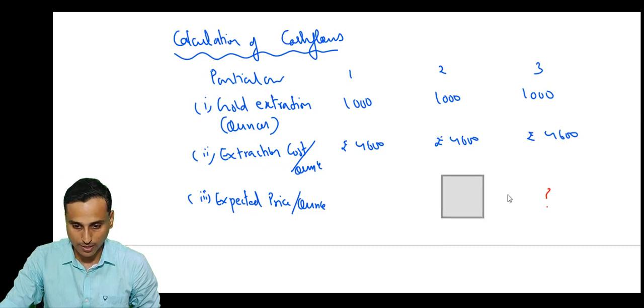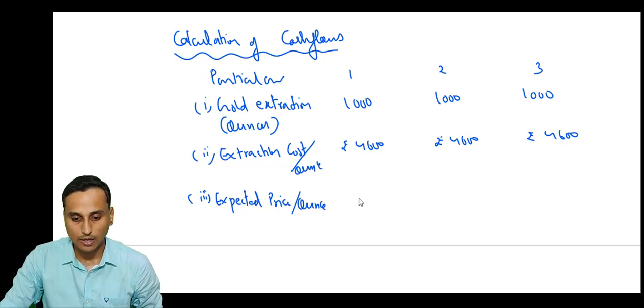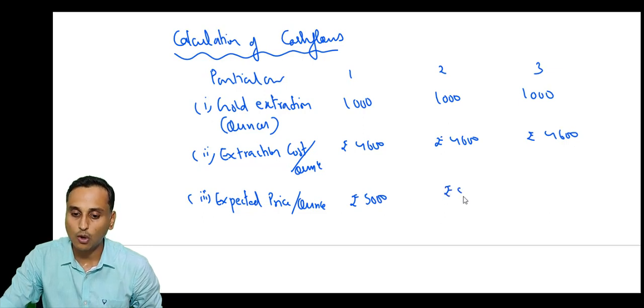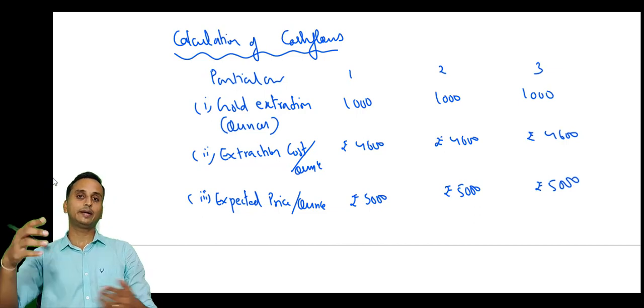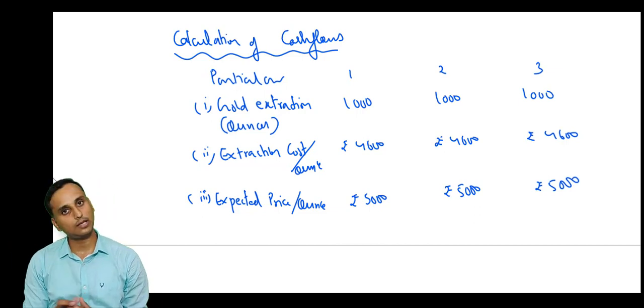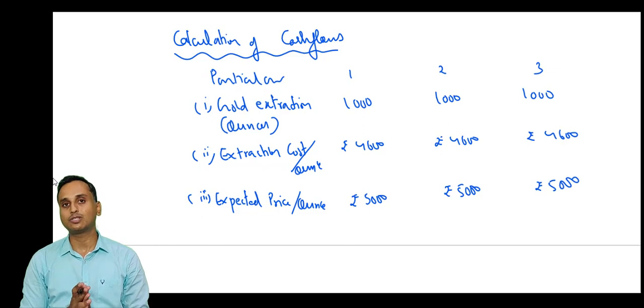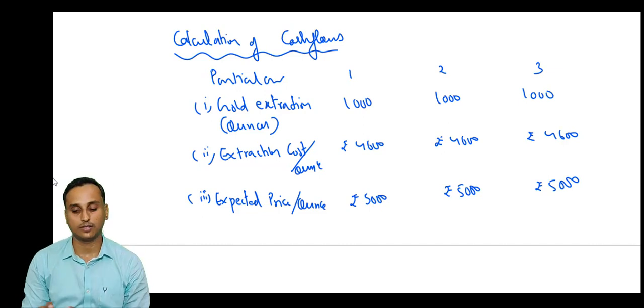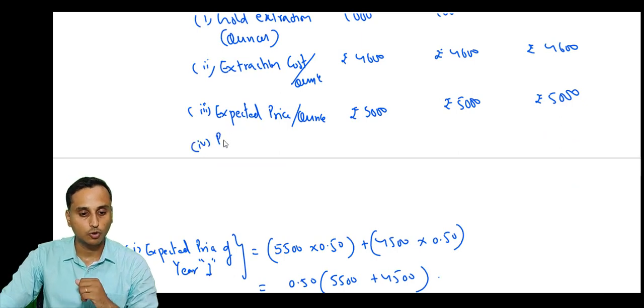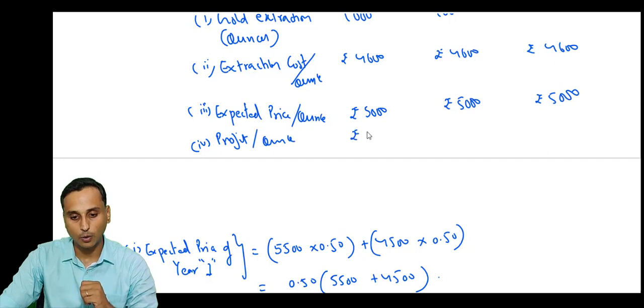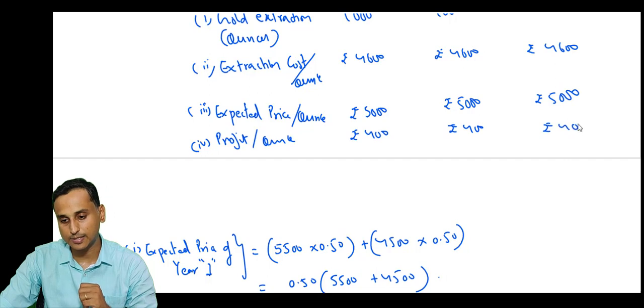So let's come back to this table and write our prices. Year 1, what is the expected price of 1 ounce of gold? 5000. Year 2, the price is 5000. Year 3, also the price is 5000. So the expected selling price is 5000. Cost is 4600. So what's the profit per ounce? 400 rupees, for all of the 3 years.